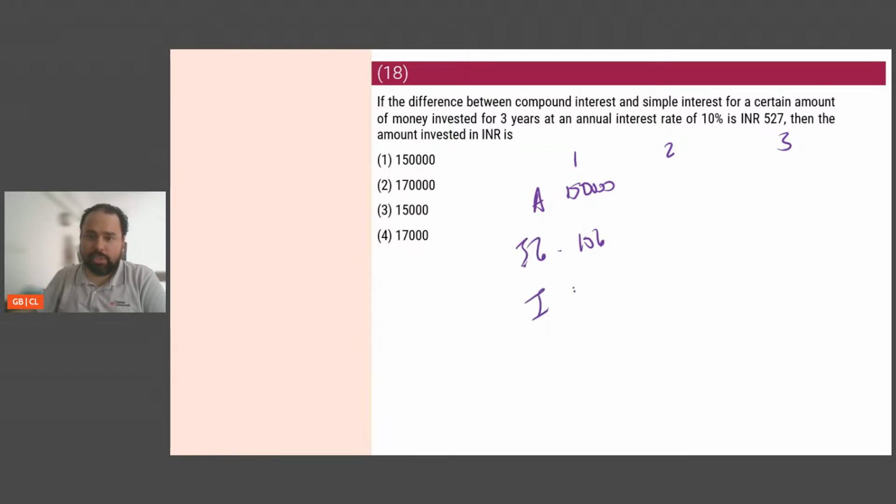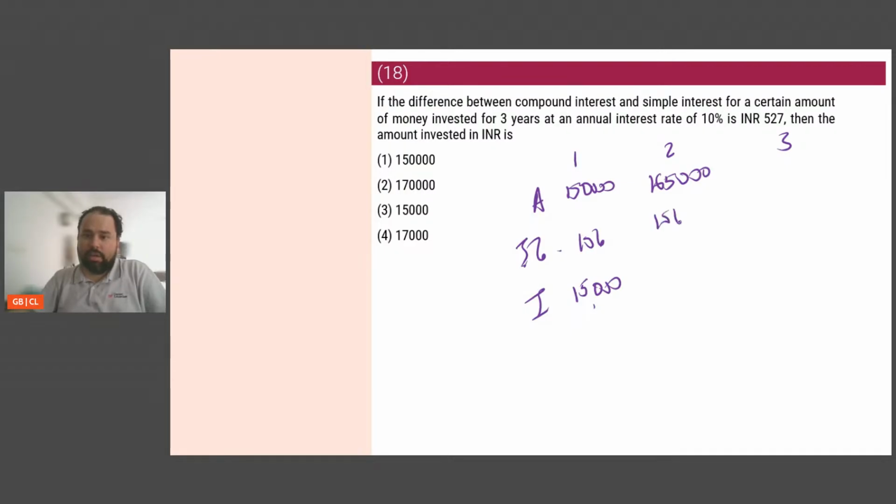So the actual interest will be 15,000. So year 2, now suddenly what happens is my amount becomes 1,50,000 plus 15,000. So 1,65,000. Right? 1,65,000. 50,000 plus 15,000 is 65,000.